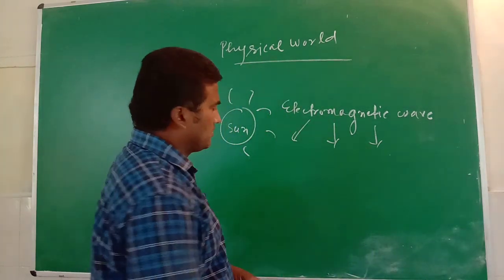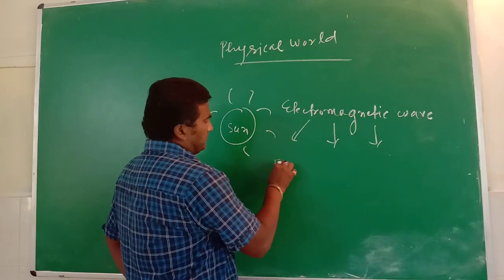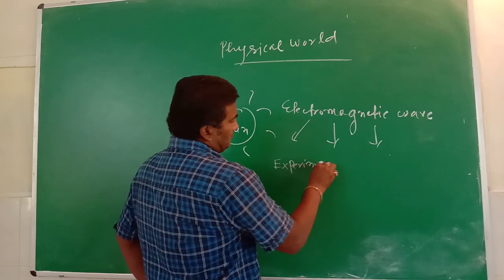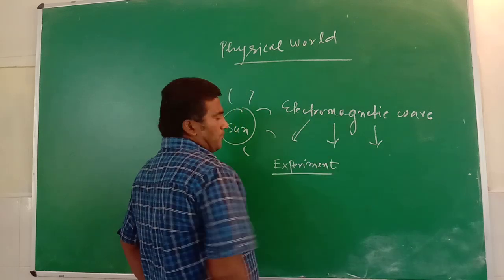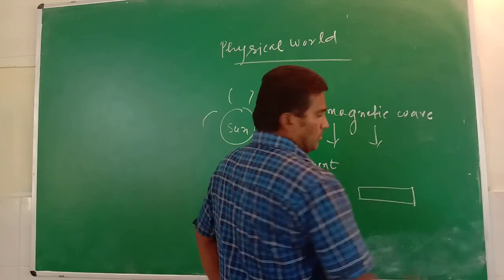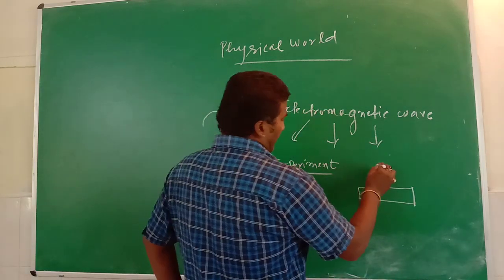Now we discuss it by an experiment. First we take a photosensitive plate or metallic plate.